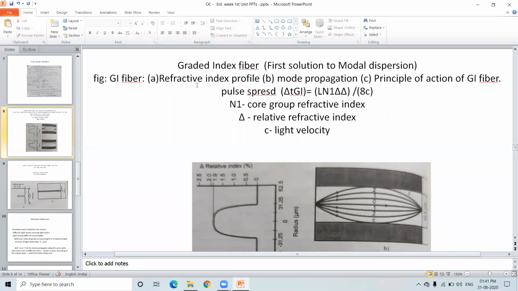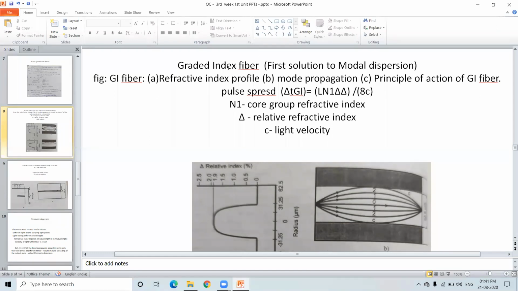Now I enter into the next slide, which explains how we can reduce the pulse spread that occurs in the step index fiber. I repeat again: how can we reduce the pulse spreading that occurs in the step index fiber? The solution is going for the graded index fiber, which is the first solution to modal dispersion. Modal dispersion occurs in step index fiber. To avoid this, go to the graded index fiber.